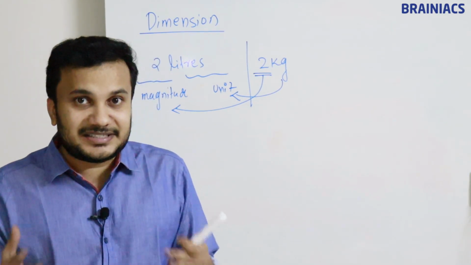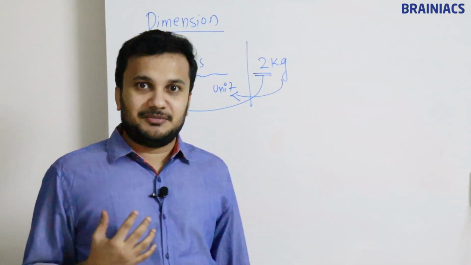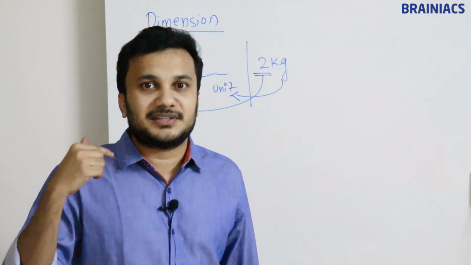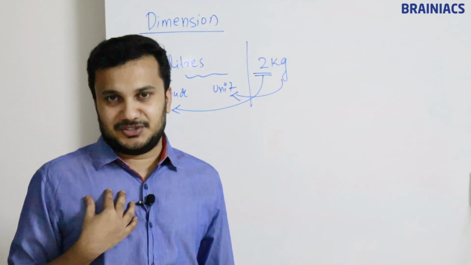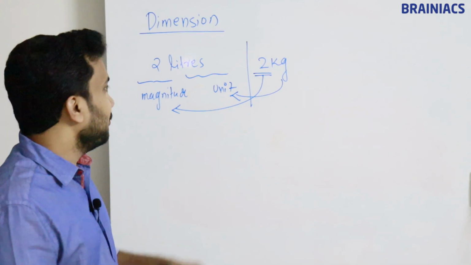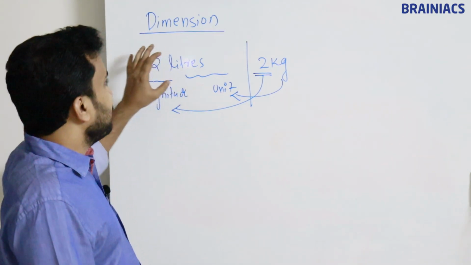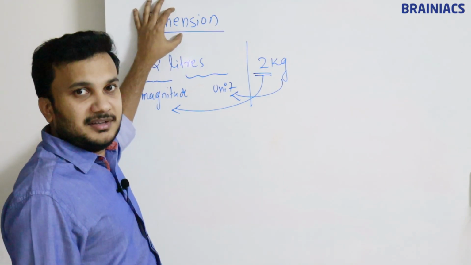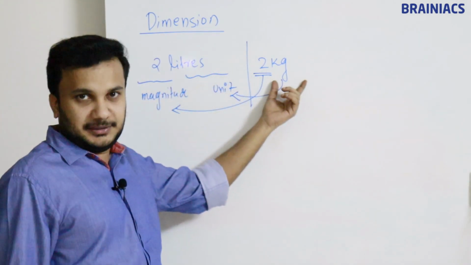You cannot see me physically, you are seeing my video. So when you are seeing my video, you cannot say I am a physical object, but when you are seeing me directly, I am a physical object. So every physical object you have seen will have a magnitude and a unit. So this dimension is a quantity which is related to a unit.